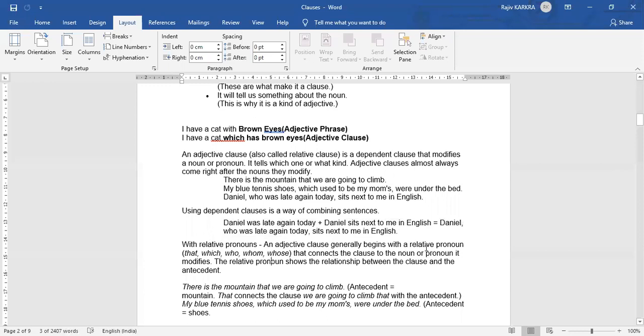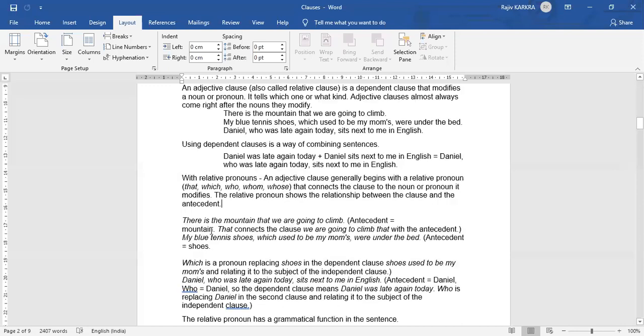So an adjective clause generally begins with a relative pronoun, that, which, who, whom, whose, that connects the clause to the noun or pronoun that it modifies. The relative pronoun shows the relationship between the clause and the antecedent. So clause और antecedent में relationship express करता है. For example, this was the sentence: "There is the mountain that we are going to climb." What is the antecedent? Mountain. That connects the clause "we are going to climb" with the antecedent. So mountain के साथ connect करता है.